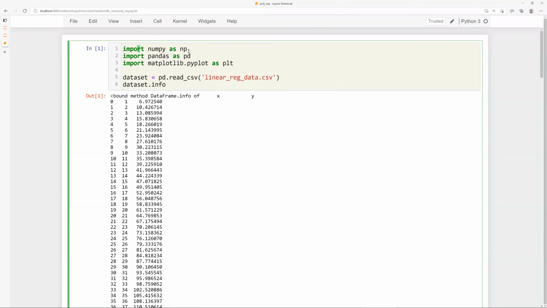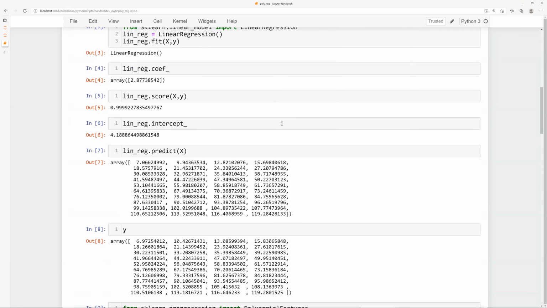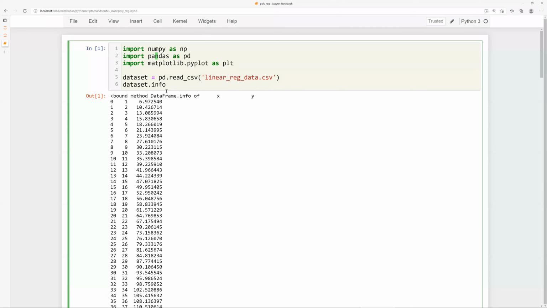Even if it is not installed, many times the IPython notebook that we're using here is able to do the installation on its own. Next, we'll be importing three libraries here for this particular session. We'll be importing a fourth library later on, but let us see what these are.